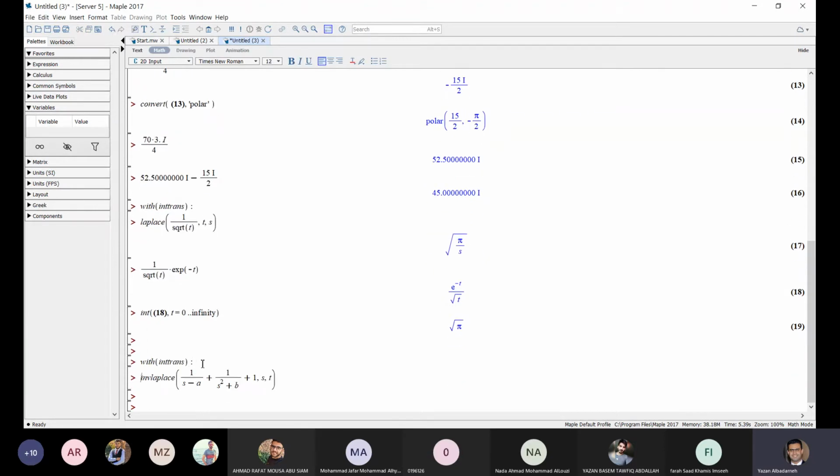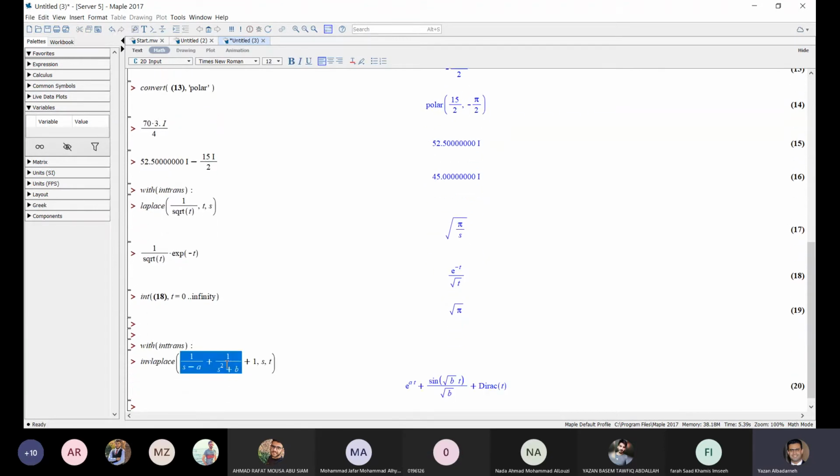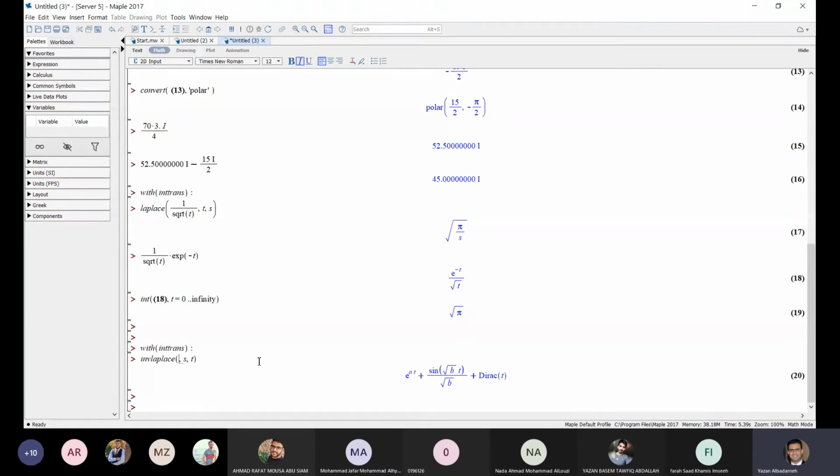So what is the function in here: s minus 7 divided by s minus 7 squared. Sorry, we have s minus 14, right? s minus 14 plus, here we have plus squared. Okay, can you see the window?